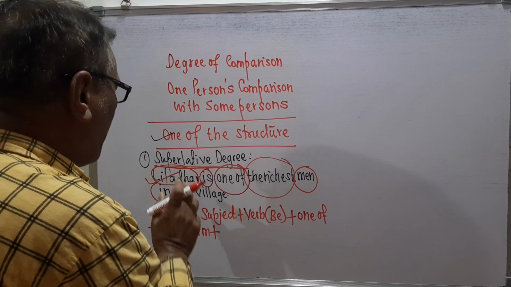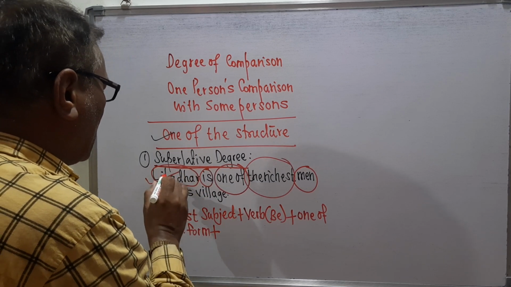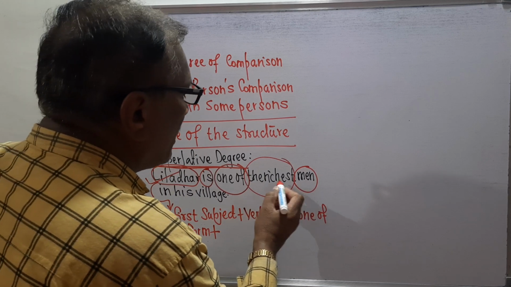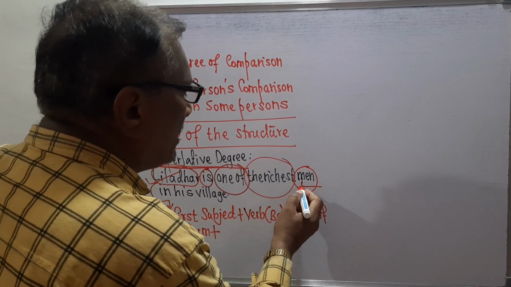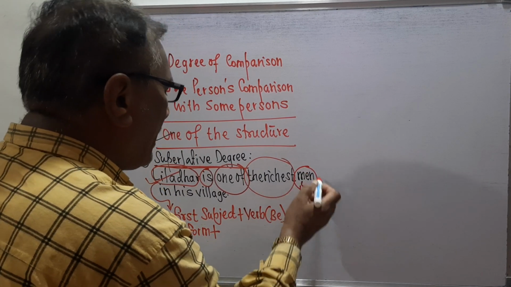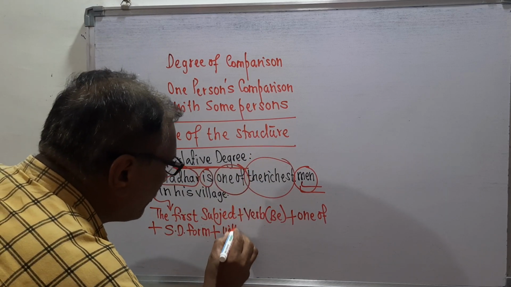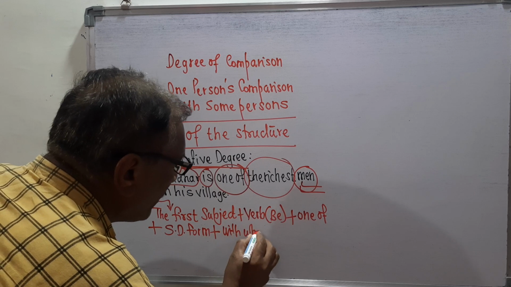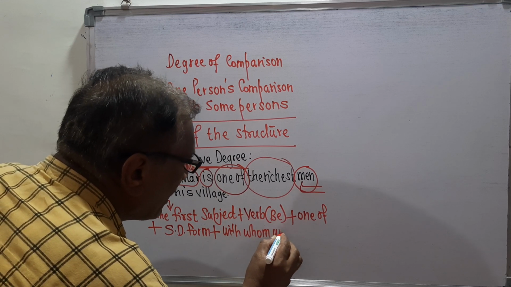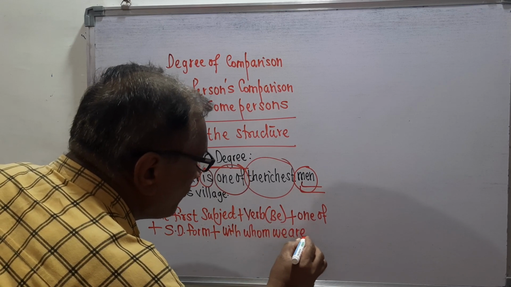Now remember, we are comparing this Liladhar with this richest man. So man is the person with whom we are comparing.